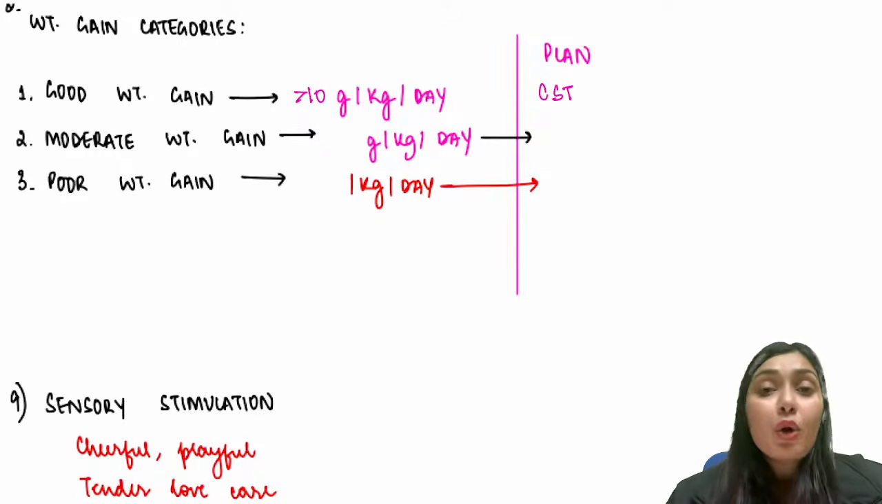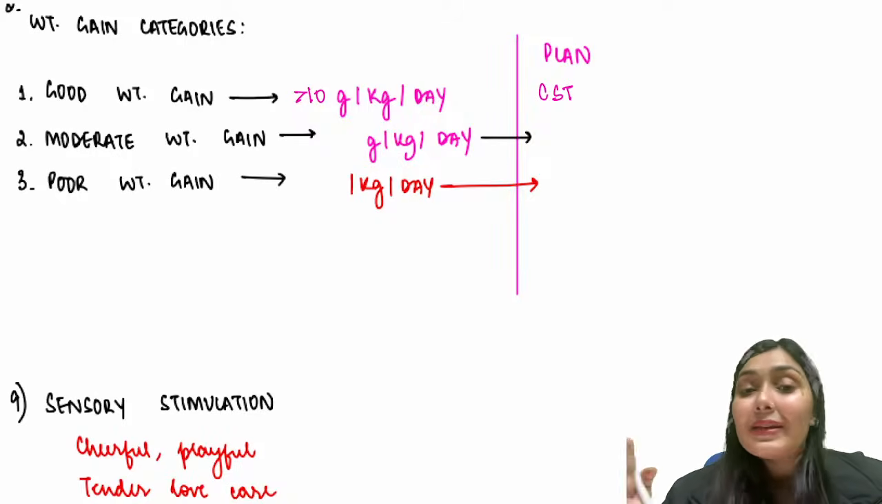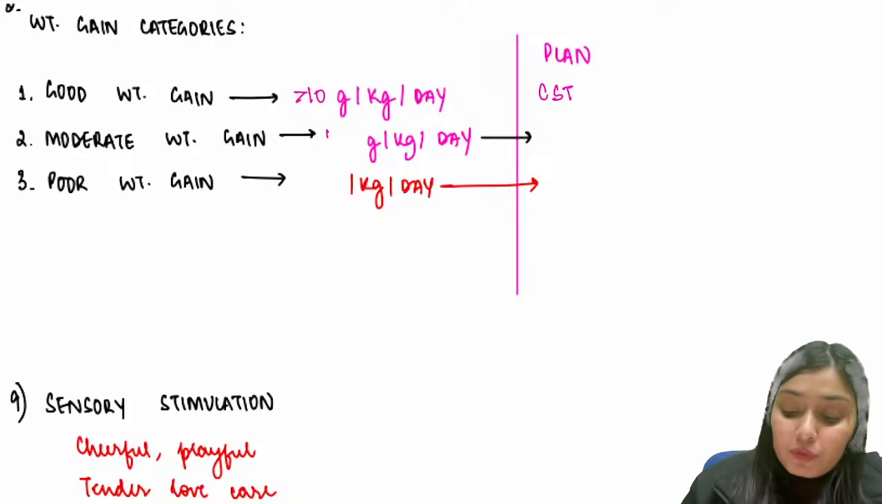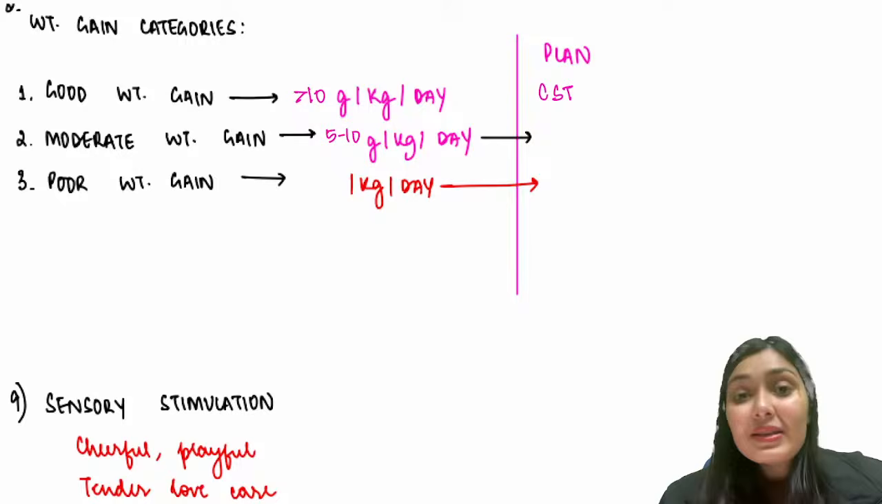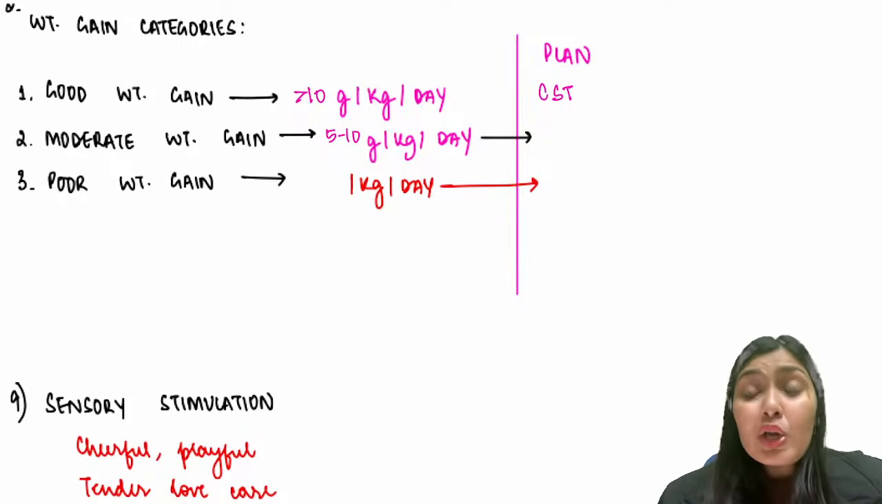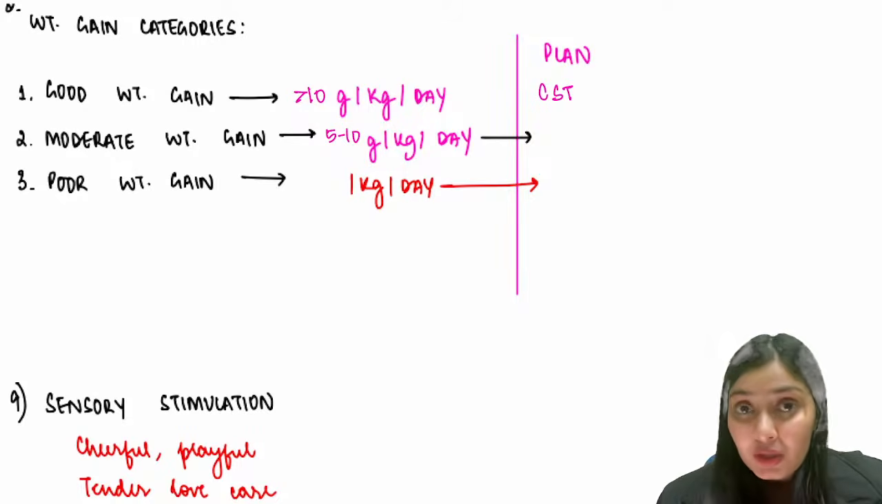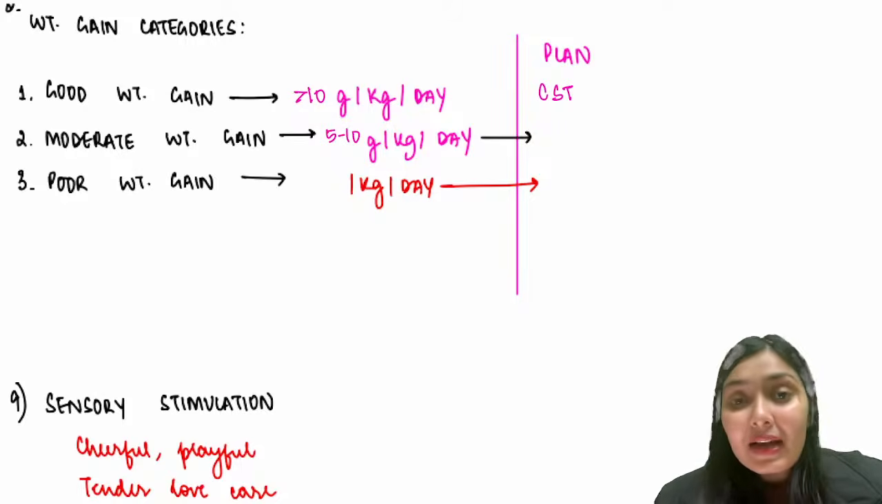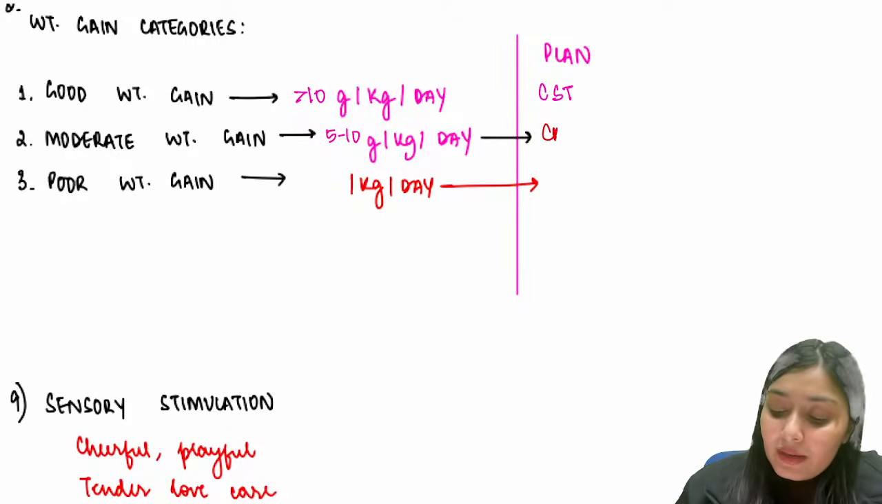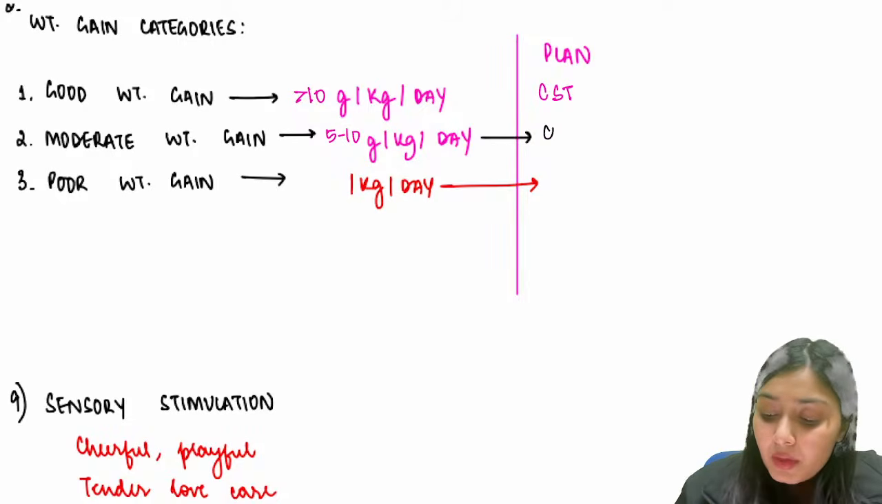Second category is moderate weight gain. In moderate weight gain, the weight gain is 5 to 10 grams per kg per day. In this scenario, what is happening? Weight gain is there, but it is not that good. So you check whether this child is having adequate intake or not. Whatever you are offering, the child is completely having that or leaving some, right? So you check the intake of the child, whether the intake is fine or not.